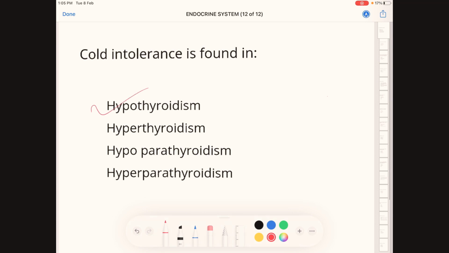Hypothyroidism. We'll see what the cause of hypothyroidism is: decreased production of T3 and T4. Hypothyroidism is also known as myxedema in adults, and in children it is congenital and is known as cretinism.